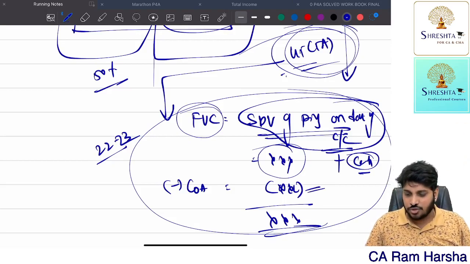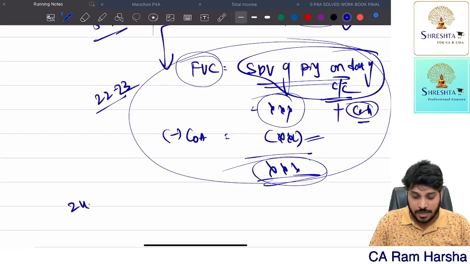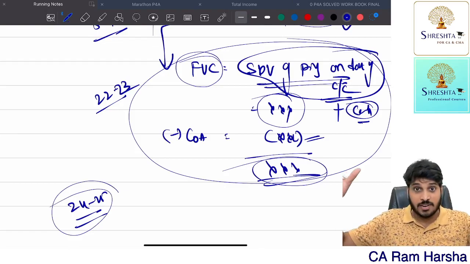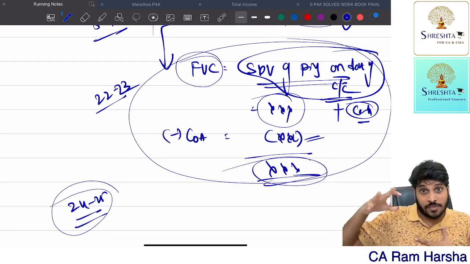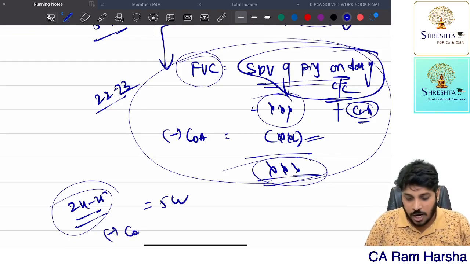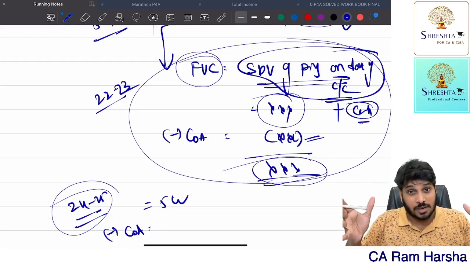So that I reduced. So balance is the capital gains. Fine, very good. Now you know what happened in 24-25 year. In 24-25, 50% of the land and building which I am having in that project, I sold to somebody for 5 crore. Now what is the cost of acquisition of that 50%?